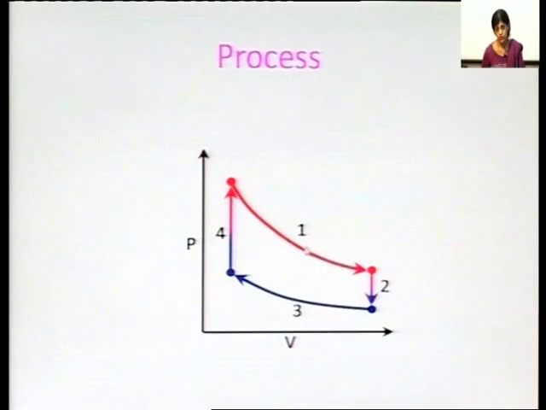Here the pressure is decreasing, then the pressure is decreasing over here, volume is remaining constant. Here the pressure is increasing, volume is decreasing. Here the pressure is increasing, volume is constant. So, this is a process. The state of the system is changing, so a process is said to take place.